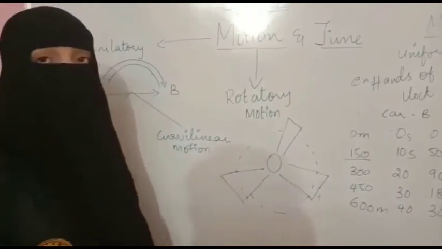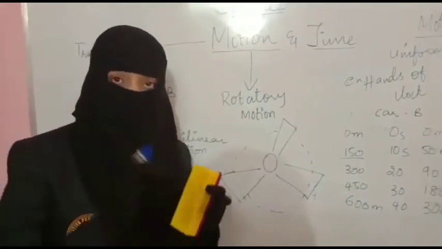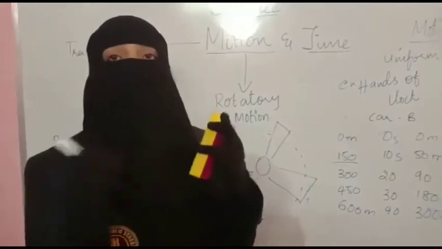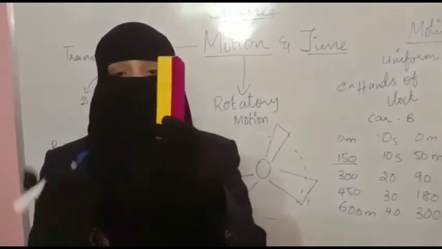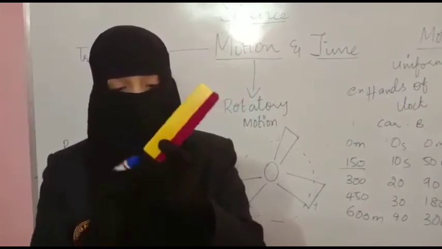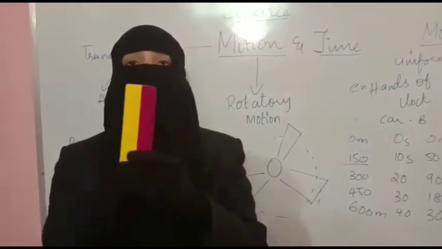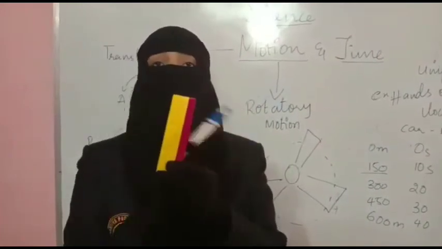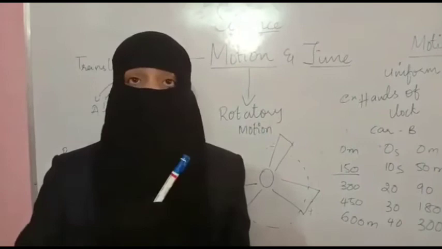One more example you can take is the moon and the earth. Earth is at the center and the moon is revolving around the earth. For example, this is the earth and this is the moon. It is rotating around the earth like this, from a fixed point. So this moon is in which motion? Rotatory motion.